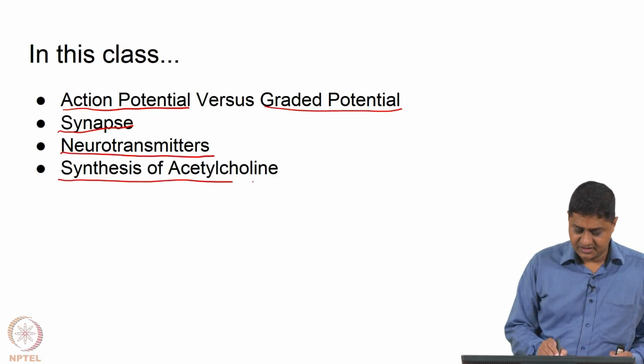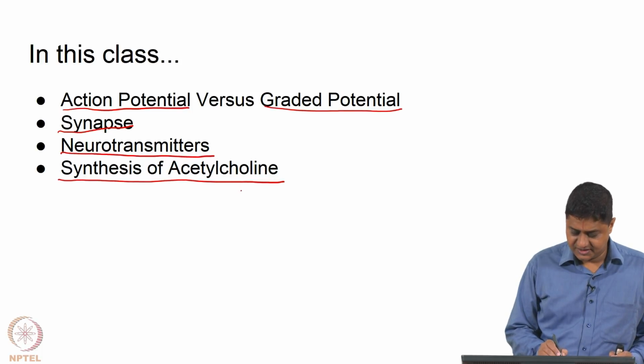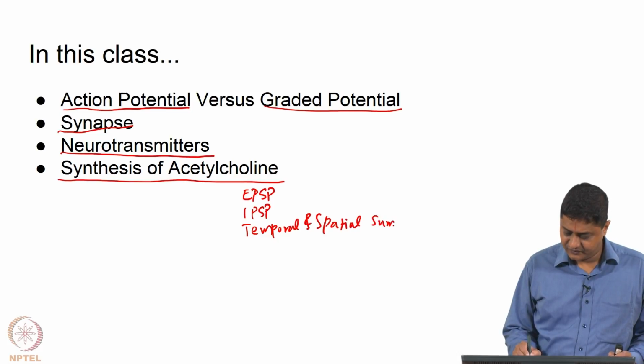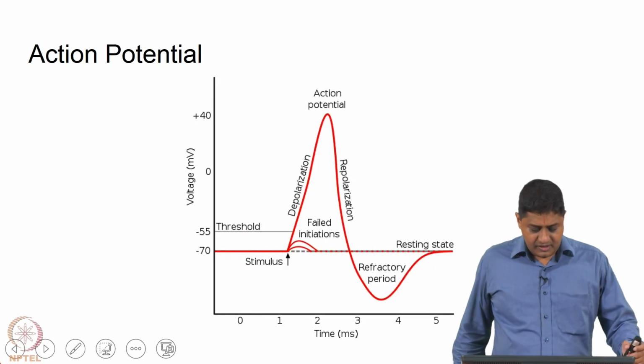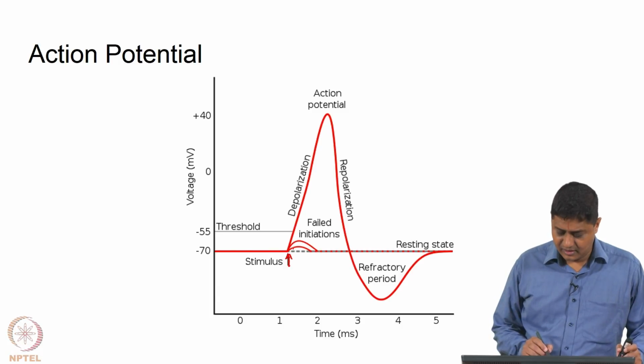We will discuss how acetylcholine is synthesized. We will discuss excitatory postsynaptic potentials and inhibitory postsynaptic potentials, and we will discuss temporal and spatial summation that we introduced in the previous class. Okay. So, let us remember a stimulus when it is arriving, it may or may not cause an